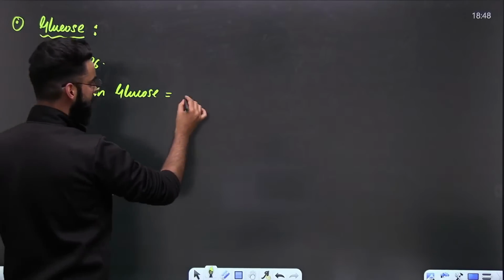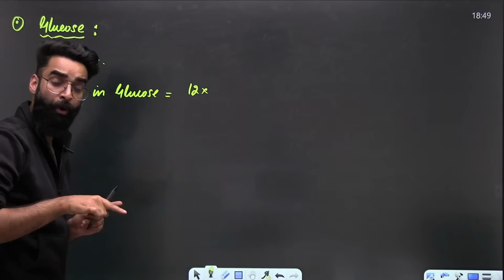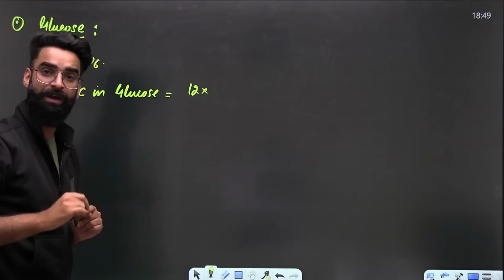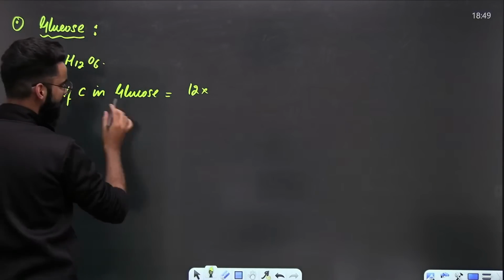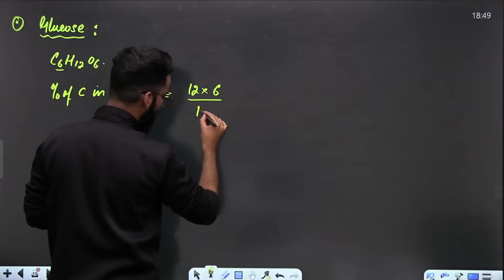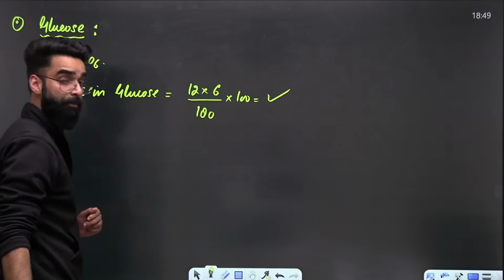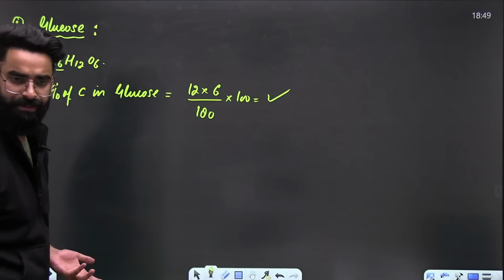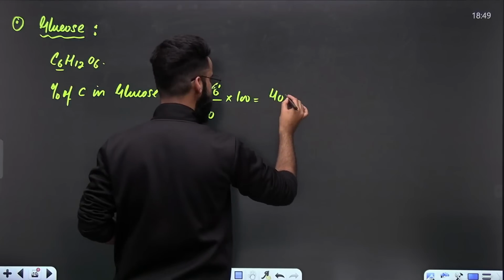Element here is carbon, so molar mass of carbon is 12 grams, multiplied by number of moles of element present in 1 mole compound. Now you tell me, in 1 mole glucose, how many moles of carbon are there? 6 moles of carbon, divided by molar mass of the whole compound, multiplied by 100. It will give you the percentage of carbon in glucose. That's it. People are saying it's 40. So percentage of carbon in glucose is 40.